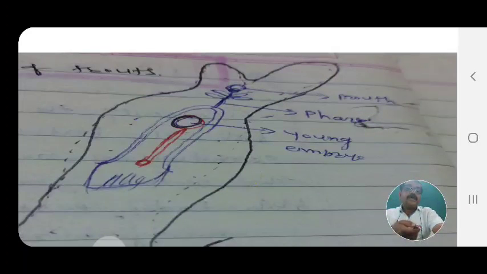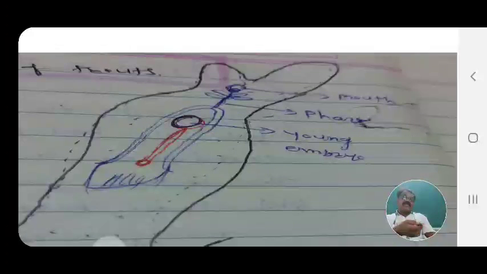This is the young embryo, which can be observed in the body. This is the pharynx and this is the mouth. The fish takes food material with the help of the mouth and pharynx, and in the body the young embryo can be seen.